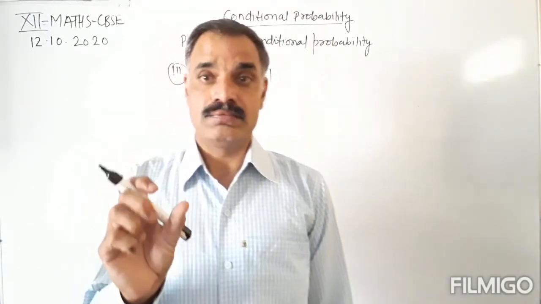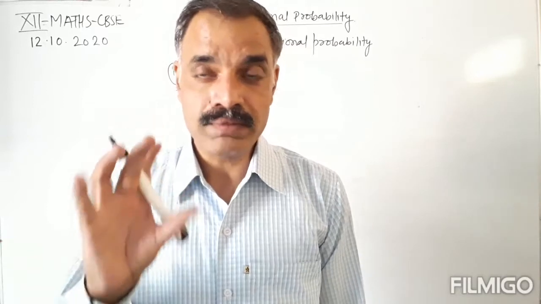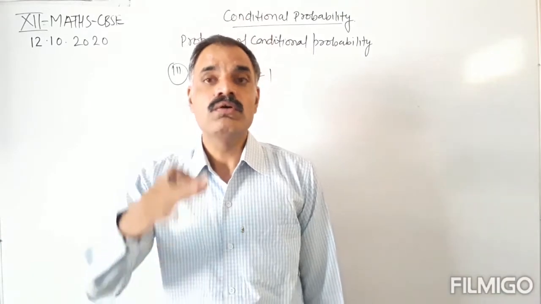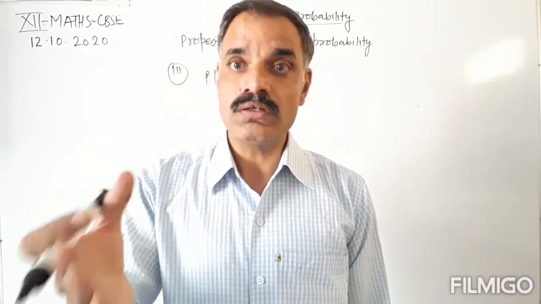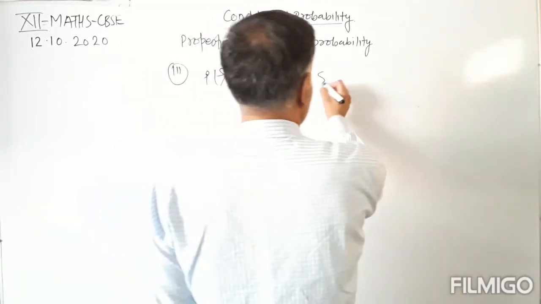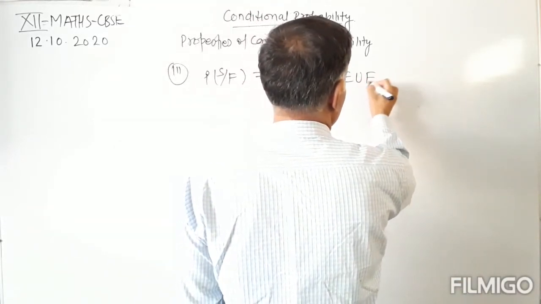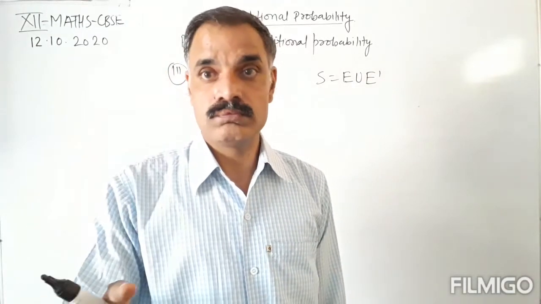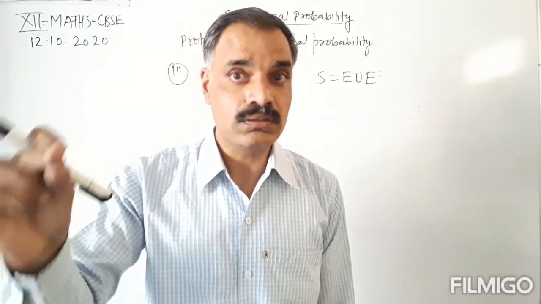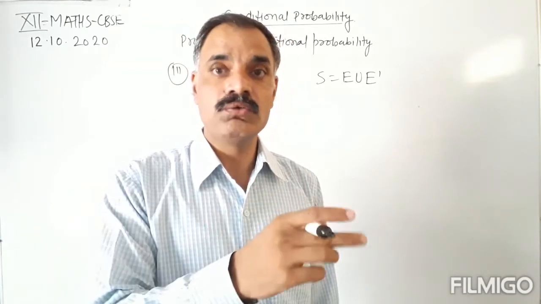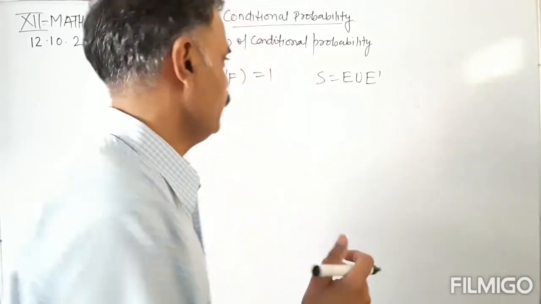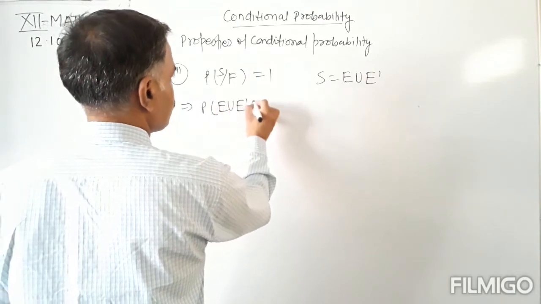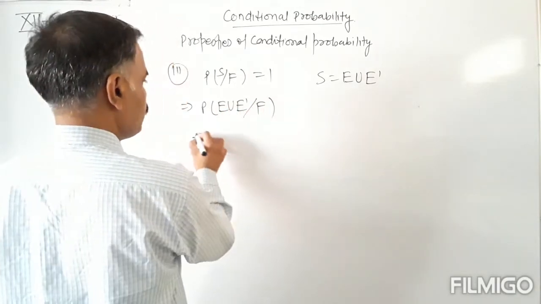If sample space S is partitioned into events E and not E, then S is equal to E union not E. Okay, if S is partitioned only into events E and E dash, then the sample space is the union of E and E dash. So this can be written as P((E union E dash)|F), and this is equal to